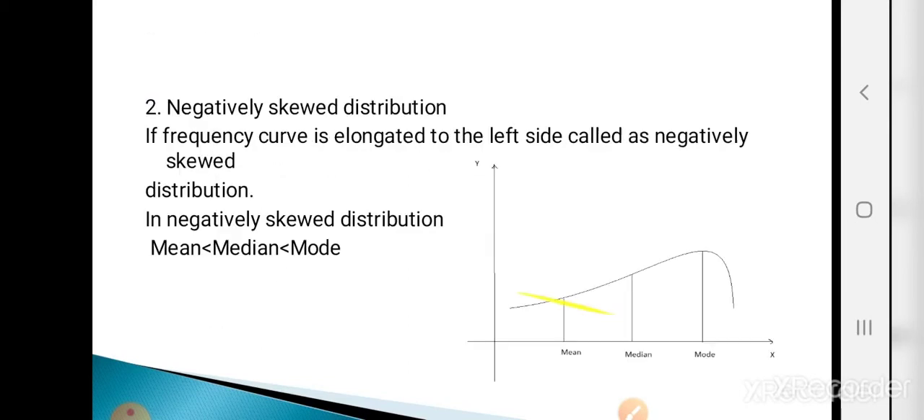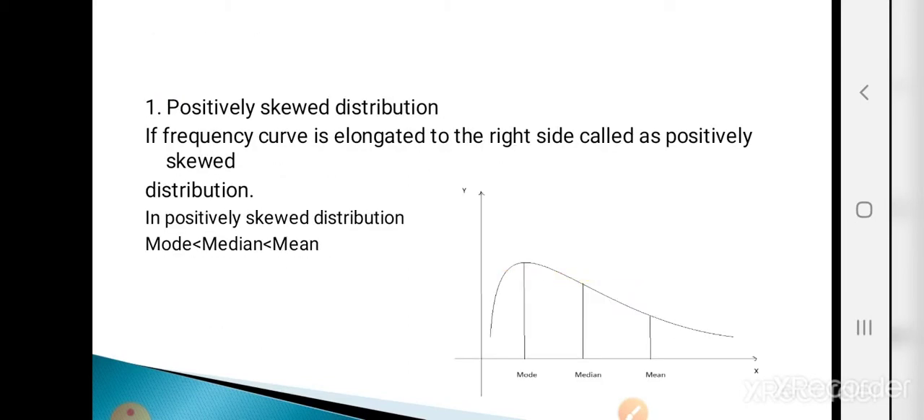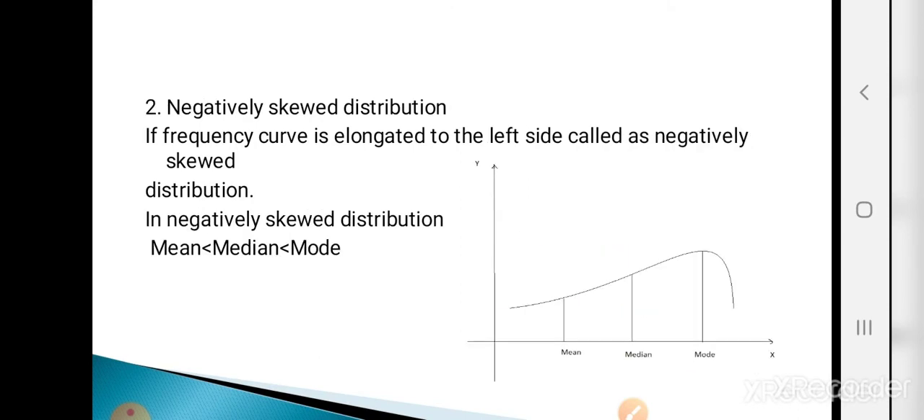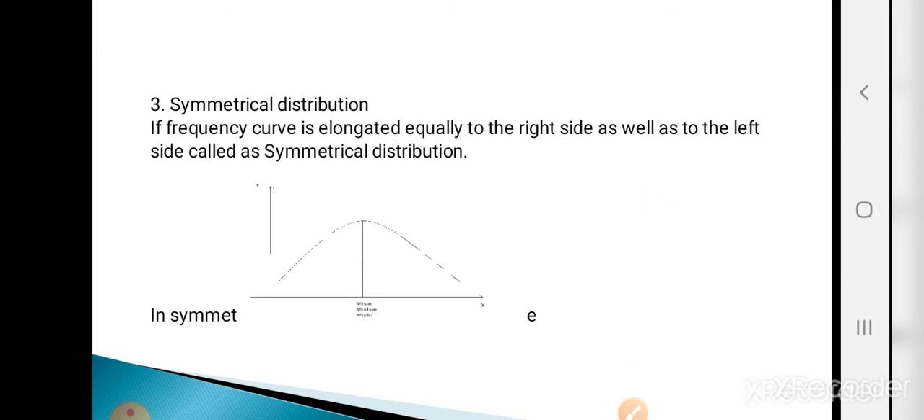Now, next is coefficient of skewness. The frequency curve only gives the idea about the type of skewness, but it does not give the actual numerical value of skewness. If the frequency curve is elongated to the right side, it is called positively skewed distribution. If elongated to the left side, it is called negatively skewed. And if there is equal elongation, it is called symmetric distribution. It gives only the idea about the type of skewness, but does not give the actual numerical value.